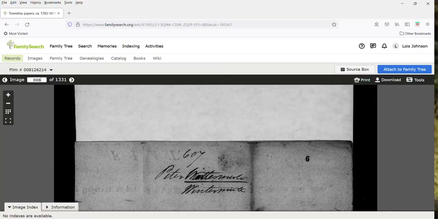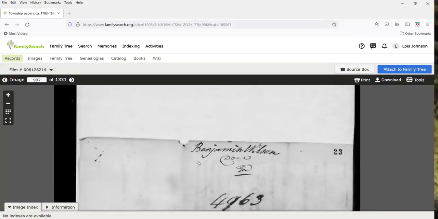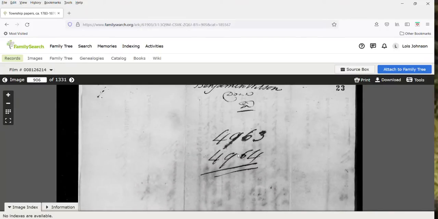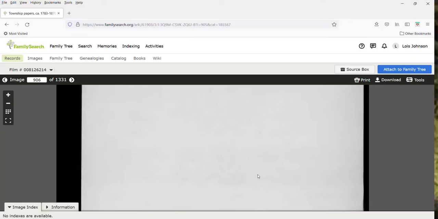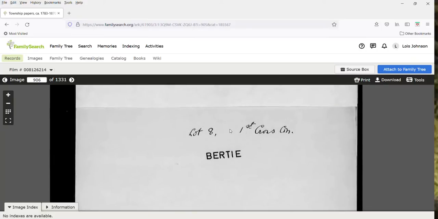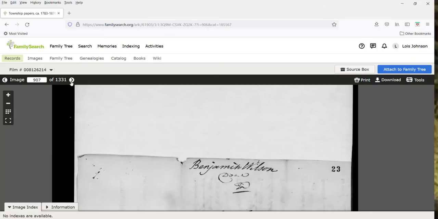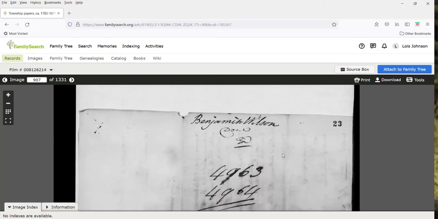If we go to page 907, and this are 906. This is lot 8 in the first cross concession. And let's just go to the next one, and it says this is Benjamin Wilson.